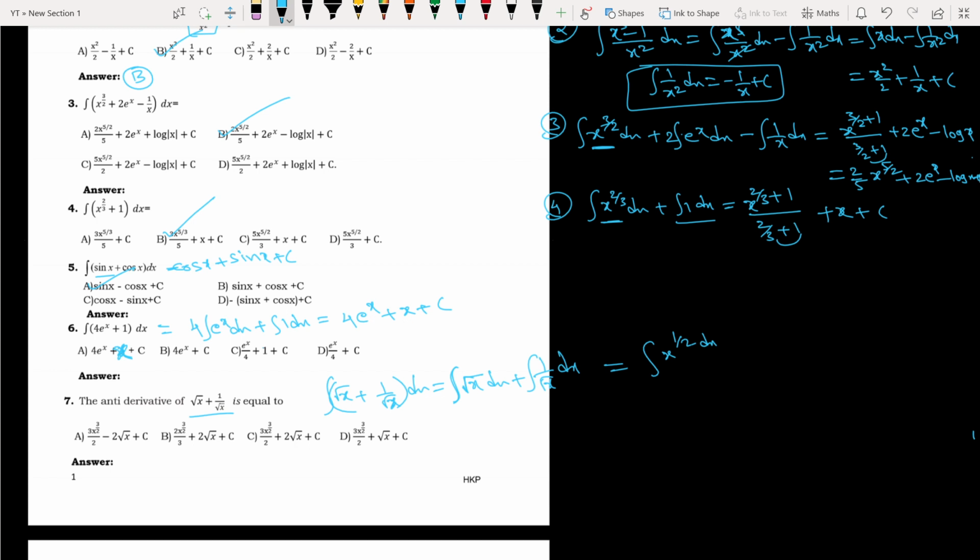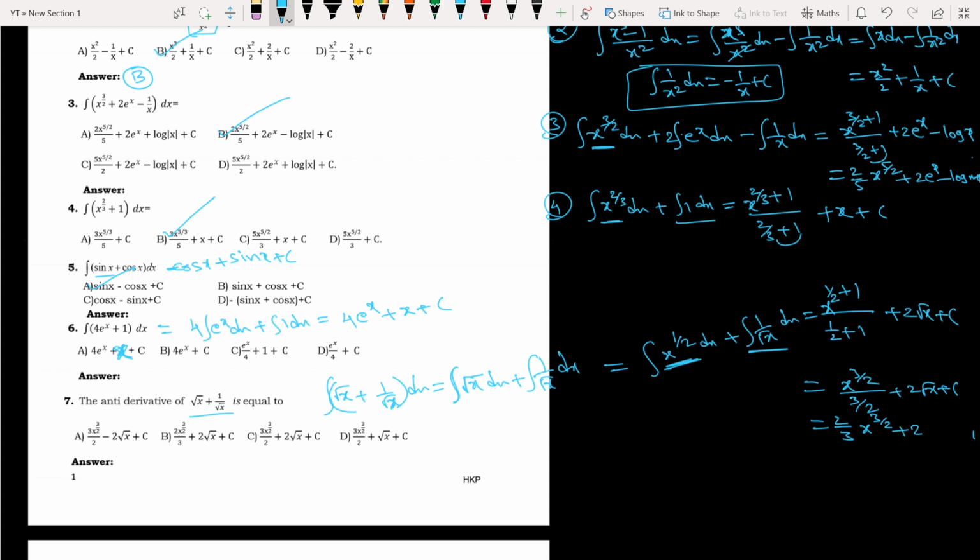Next, integration of 1 by root x dx. So x power 1 by 2 can be written as x power 1 by 2 plus 1 divided by 1 by 2 plus 1, plus integration of 1 by root x, which can be written as 2 root x plus c, right? This can be written as x to the power 3 by 2 whole divided by 3 by 2, plus 2 root x plus c. Now with the reciprocal, what will I get? 2 by 3 x to the power 3 by 2 plus 2 root x plus c. So which option is correct? 2 by 3 x to the power 3 by 2. So option B is correct.